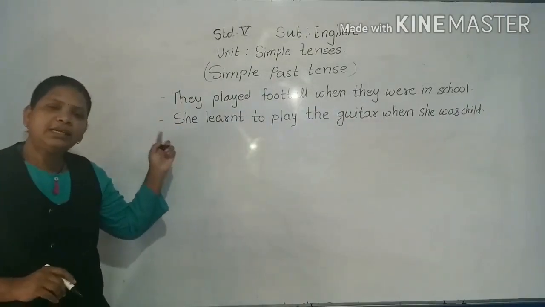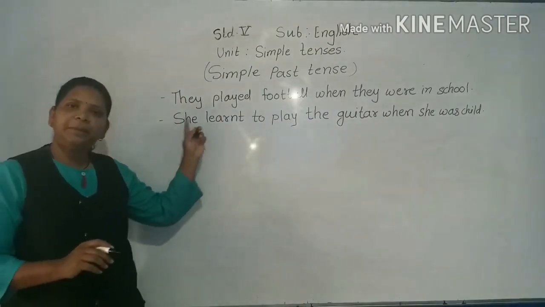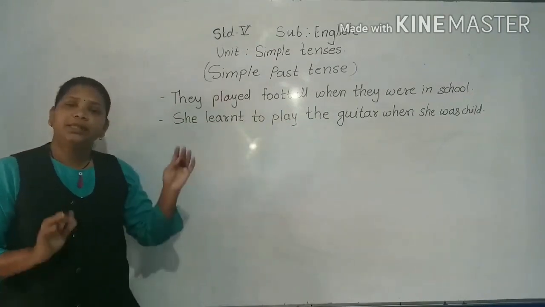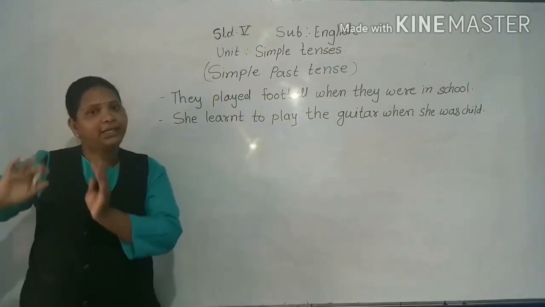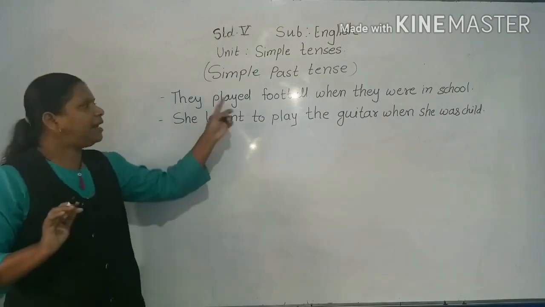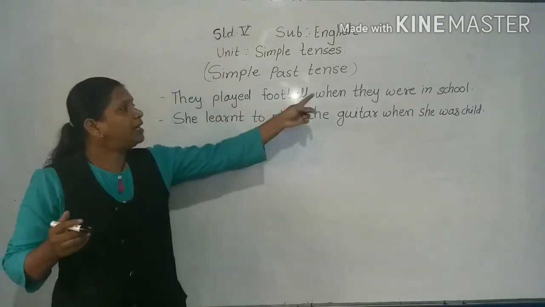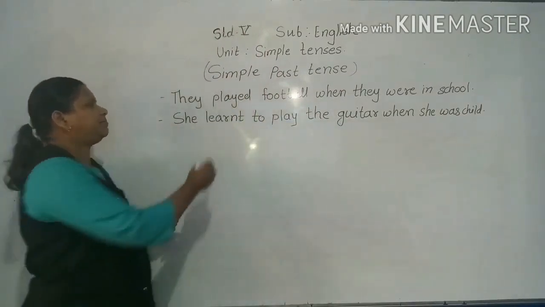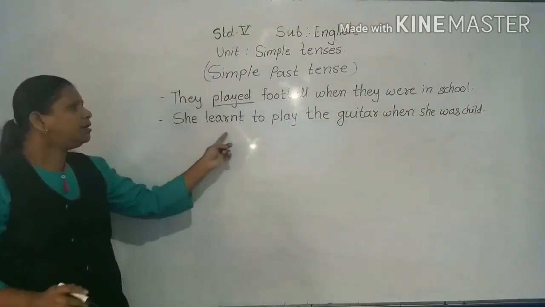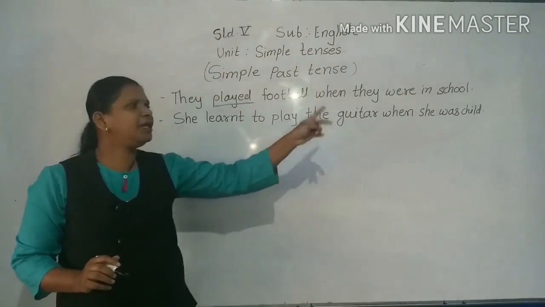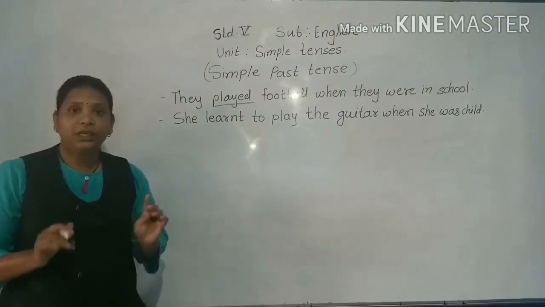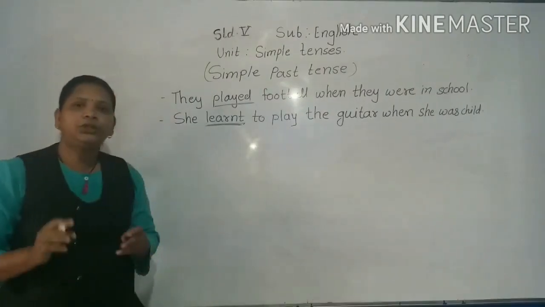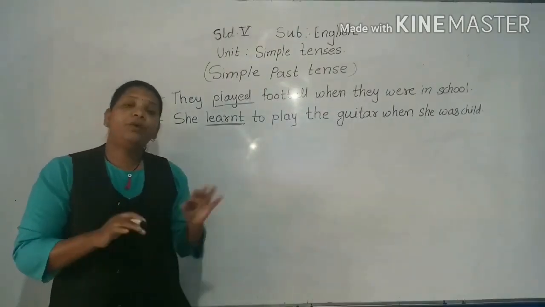Look at these two examples. They played football when they were in school. The action has been done in the past. Next, she learned to play the guitar when she was a child. So in these two sentences we are talking about habits, right, my dear students? They played football, the habit of playing football.